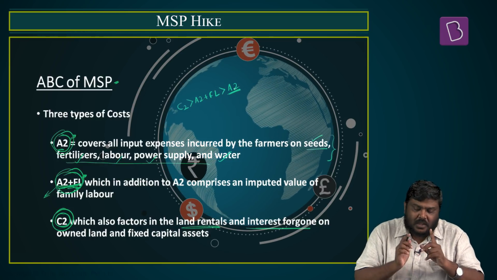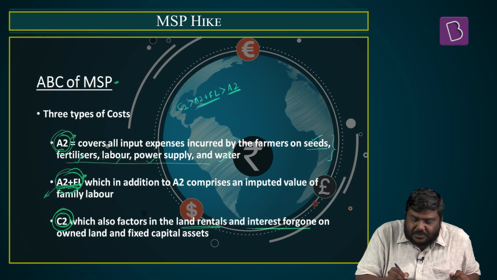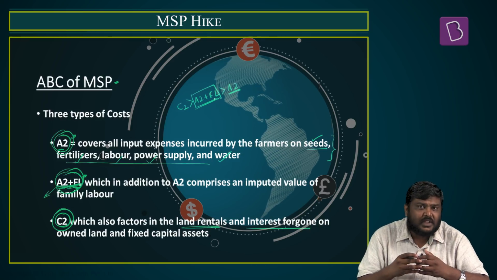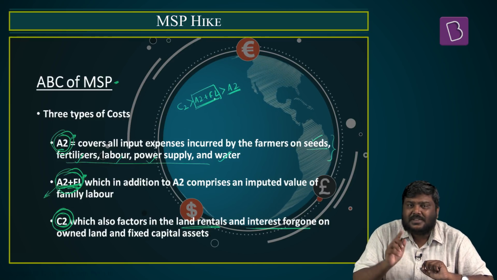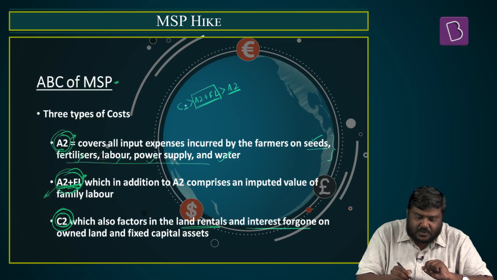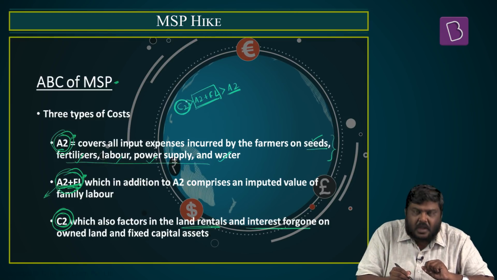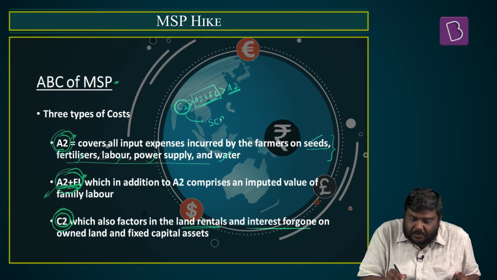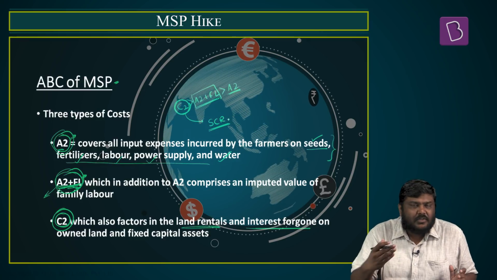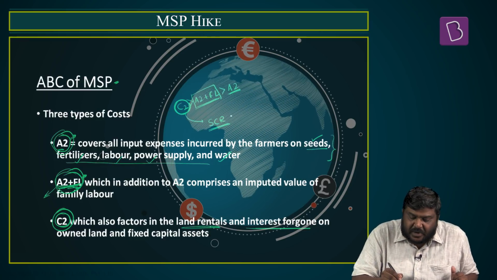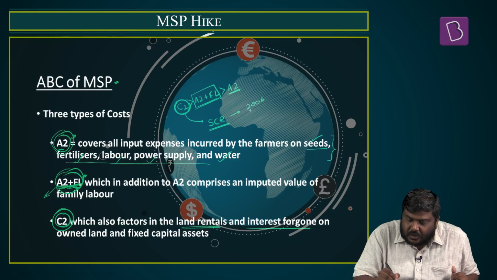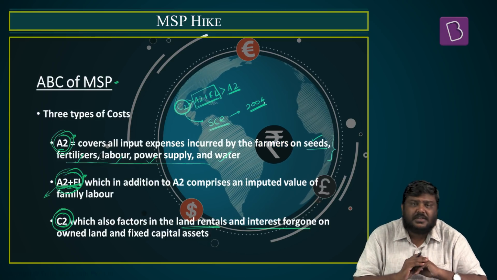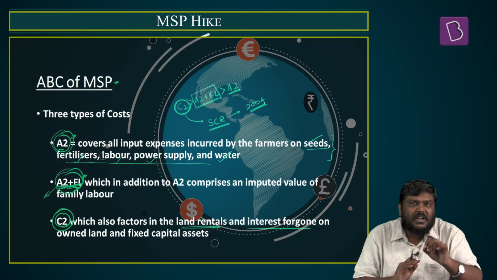Now please understand, the Government of India has announced a hike in the MSP based on A2 plus FL, whereas the long-standing demand of various cultivators and farmer producer organizations has been that the MSP has to be announced based on the concept of C2. And you will come across a committee report which is referred to as the Swaminathan Committee Report, right? The National Commission on Farmers. Basically, this particular committee was set up back in the year 2004. The concept back then was that there was huge distress in the agriculture sector, which led to farmers committing suicides.